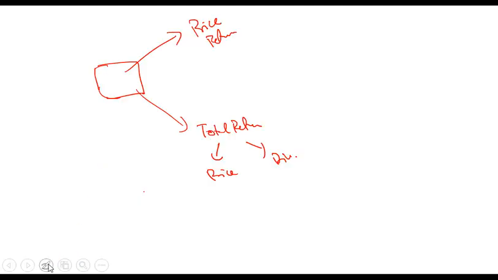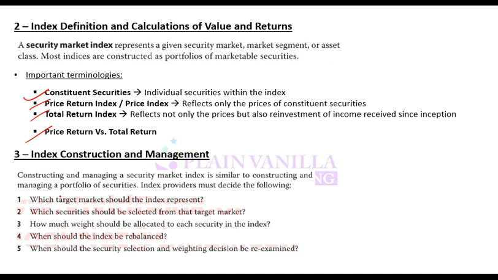Now moving on, the question is how do you actually make the index? So remember the stages or steps. The first, very basic stage is to find out which target market the index should represent. Are you making it for Karachi Stock Exchange? Do you want to track S&P? Do you want to track the US stock market? Do you want to track the technology sector, banking sector, or consumer sector, or do you want to track growth stocks, or value stocks? What do you actually want to track? What is the target market that the index will represent? That is the first question to answer. Remember this. This is very important.